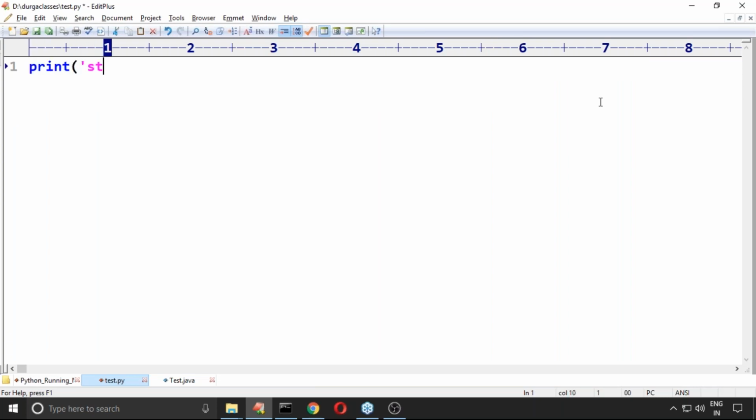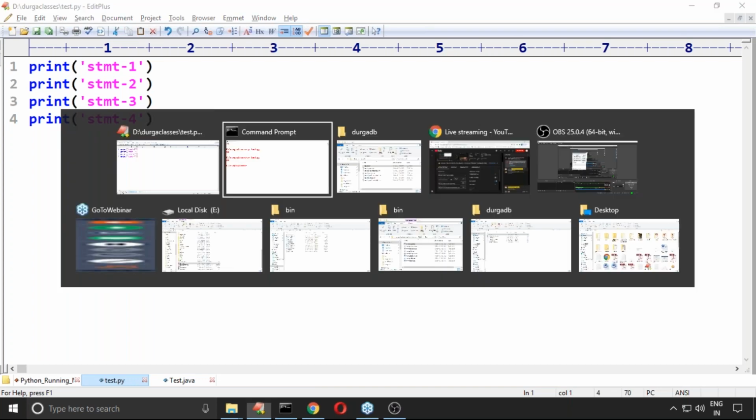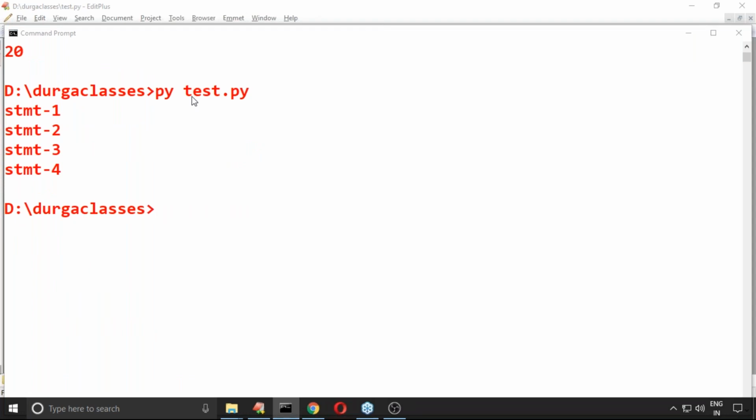Now I have one small doubt. Print statement 1, statement 2, statement 3, statement 4, 1 2 3 4. Now I want to comment the first line. If I execute this, it prints 1 2 3 4, perfect.